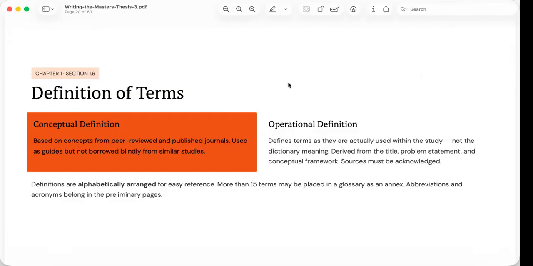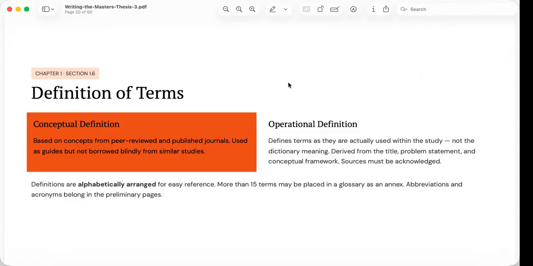A conceptual definition comes from scholarly literature. It explains how experts or published authors understand a particular concept. For example, if your study investigates organizational commitment, the conceptual definition would be based on established theories and peer-reviewed publications. These definitions provide the theoretical foundation for the study.